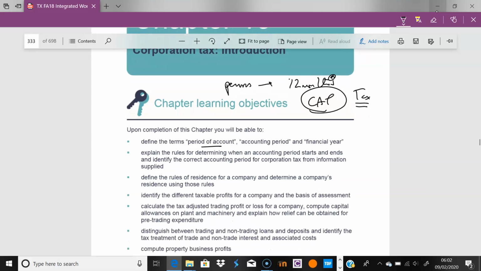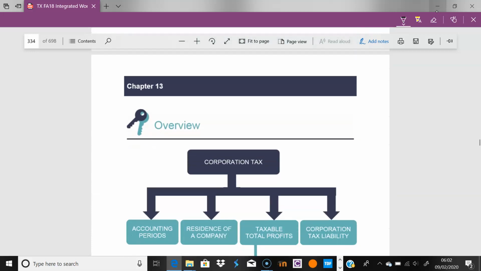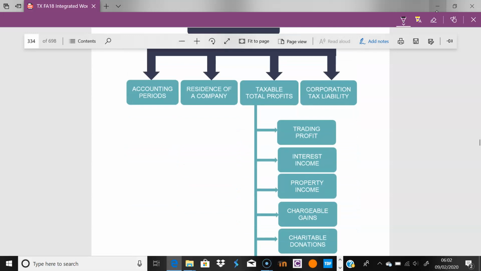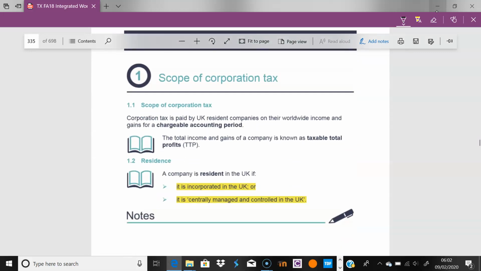So let's carry on. We'll see all this as we go along, so that we don't spend too much time just talking. We'll be talking about these issues: accounting periods, the residence of the company. This is just knowledge for us to know. No one's going to particularly test you on this, but the key point is the application. It's the application that's important in exam questions.